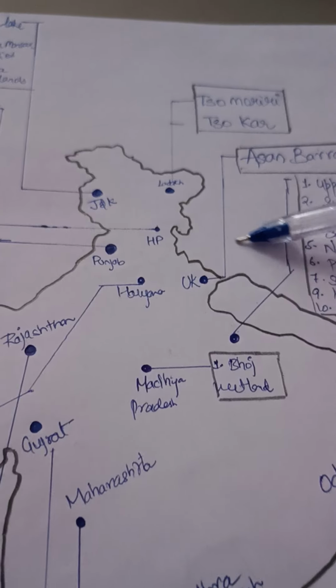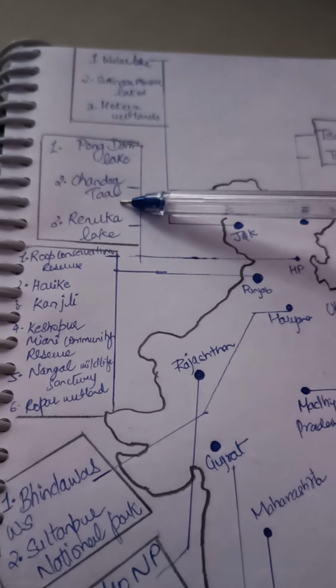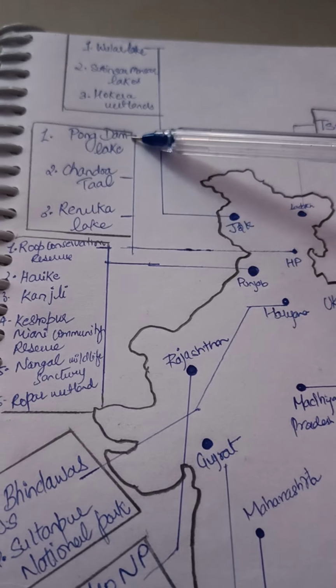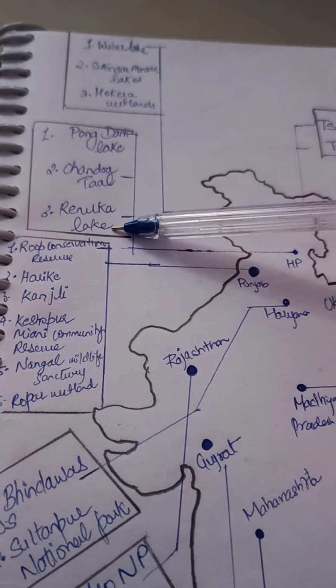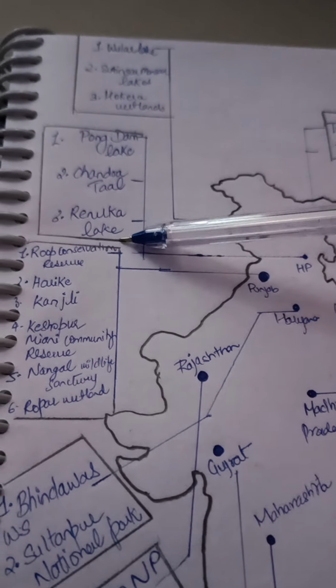Then we will come to Himachal Pradesh. In Himachal Pradesh, there are Pong Dam Lake, Chandratal, and Renuka Lake.